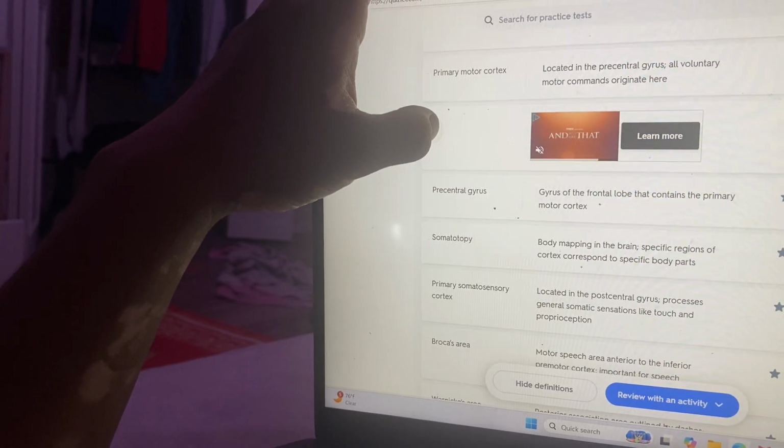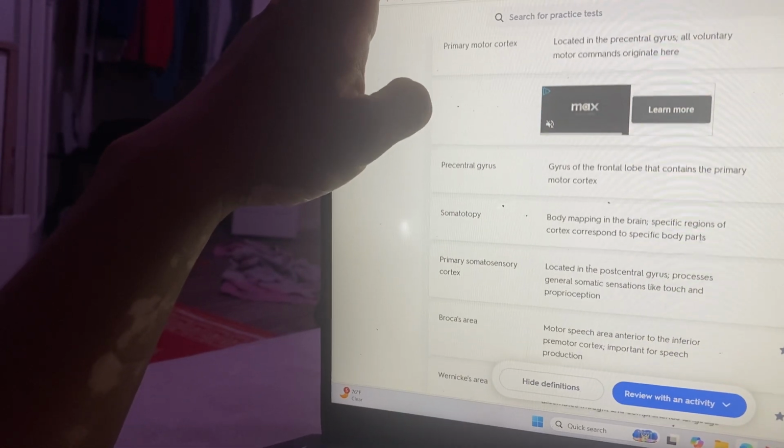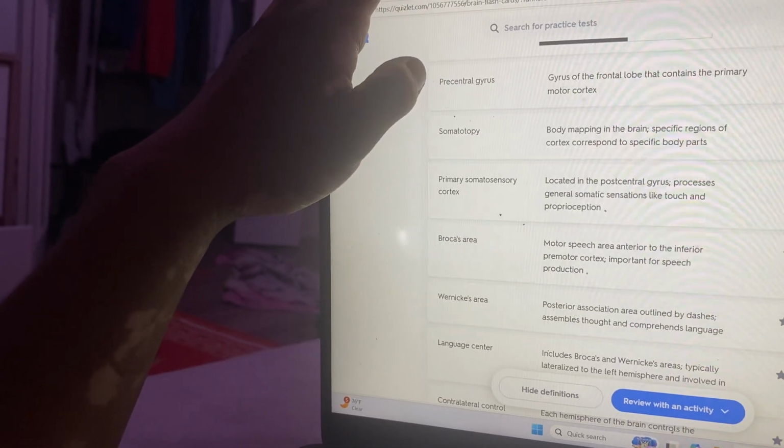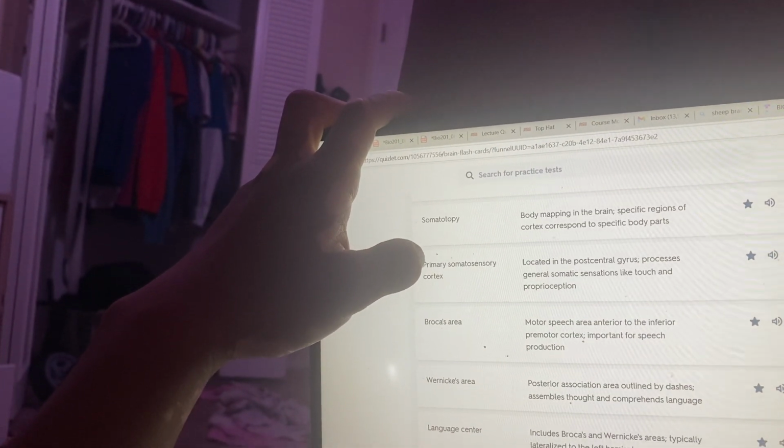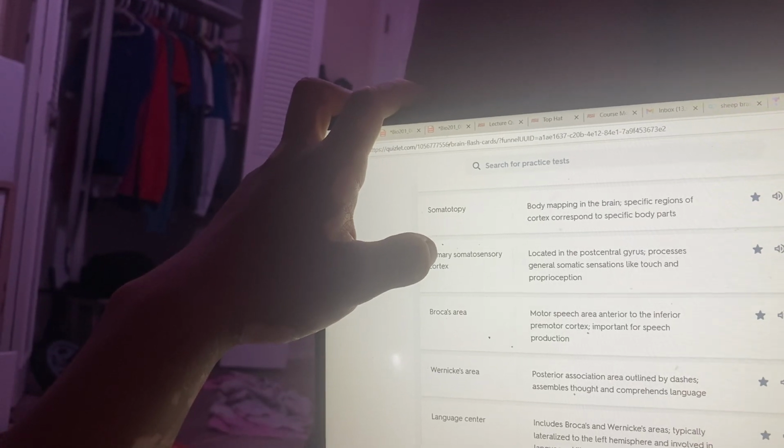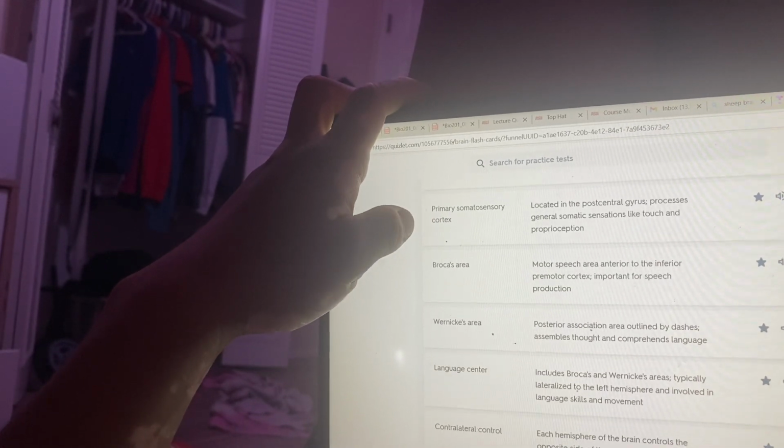Primary motor cortex, located in the precentral gyrus. All voluntary motor commands originate here. Precentral gyrus is the gyrus in the frontal lobe that contains the primary motor cortex. Somatotopy, body mapping in the brain. The cortex responds to specific body parts.